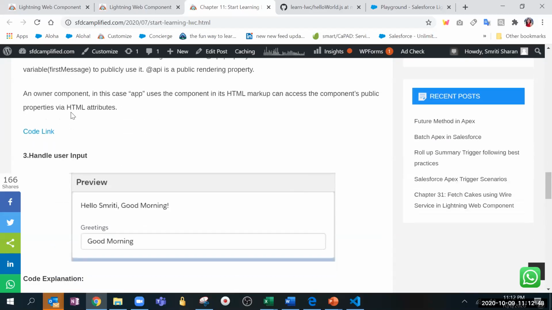Smriti, this is Reena here. I have done until authorizing the Dev Hub. After that, I haven't done. So I was just following you guys so that I can do it later.